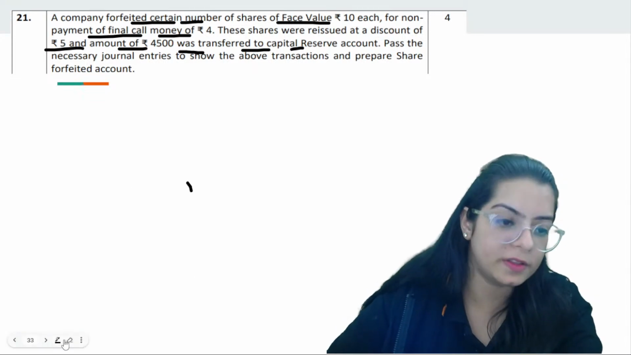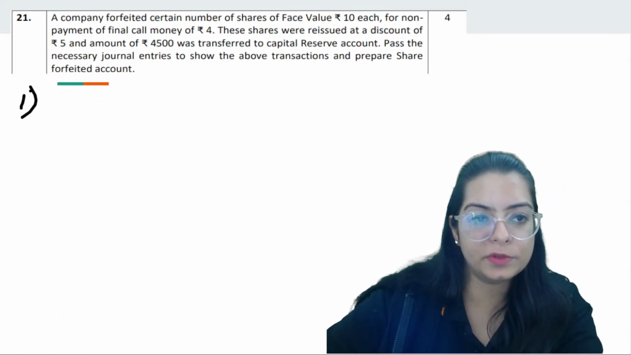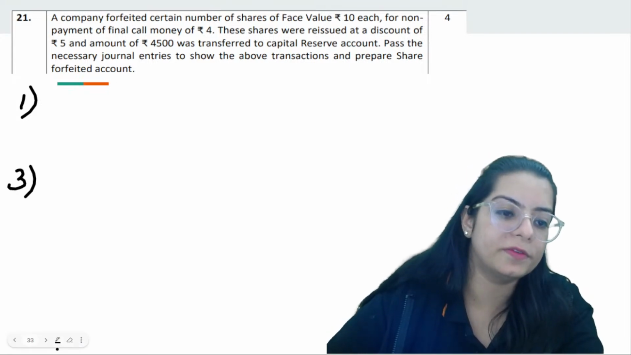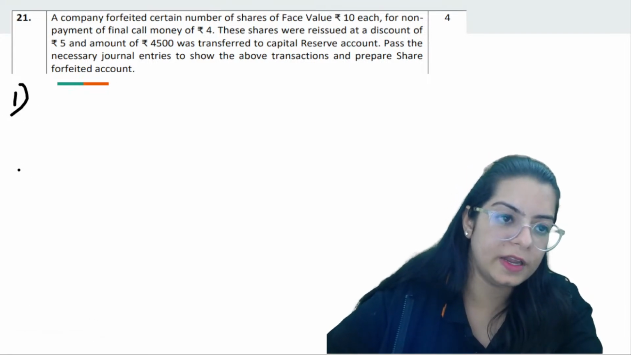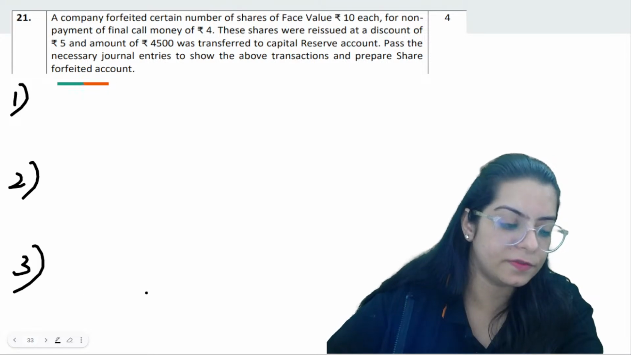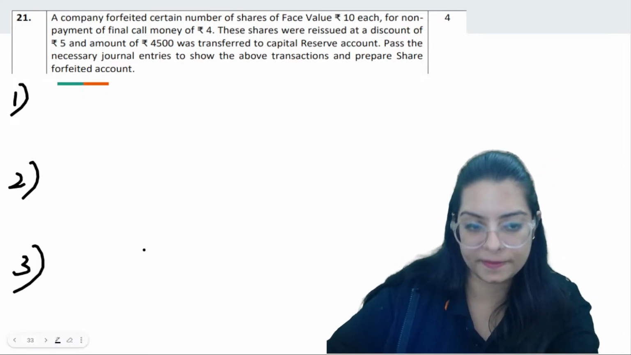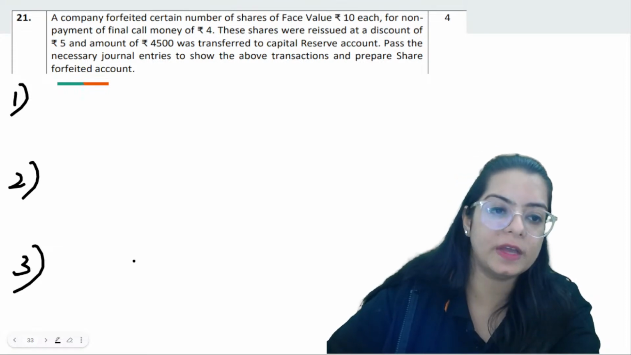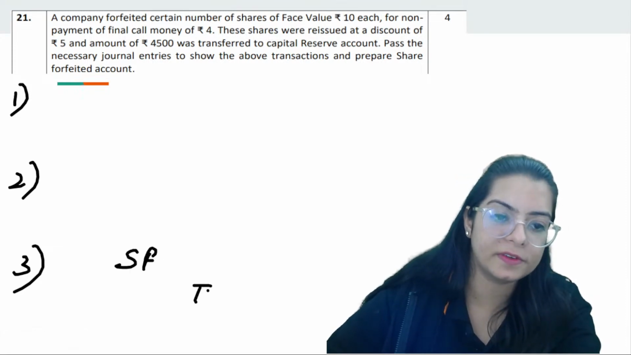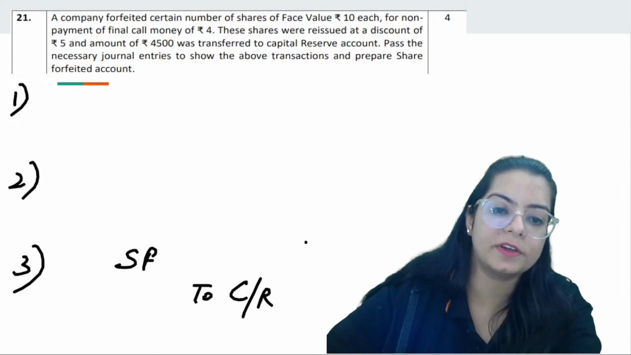So we don't know anything in this question, beta. We know that there are 3 entries for forfeiture and reissue, but they have just told us one thing, that the amount which we have transferred to capital reserve is 4,500.